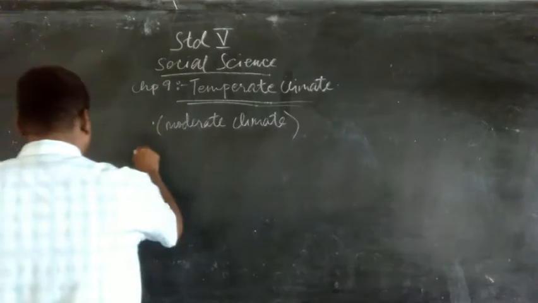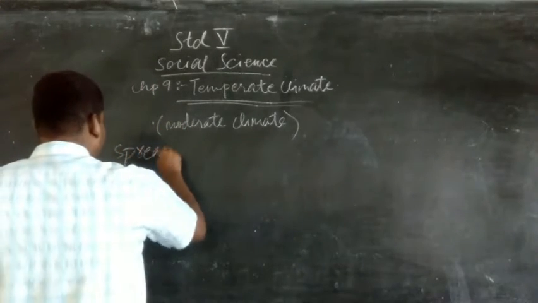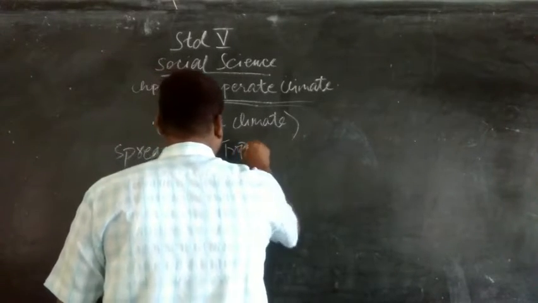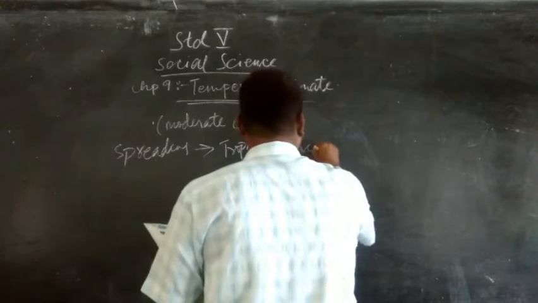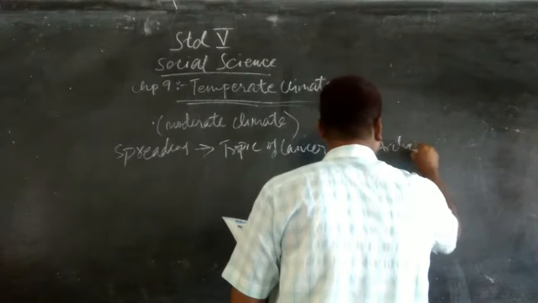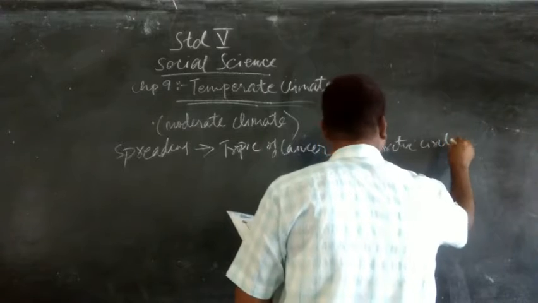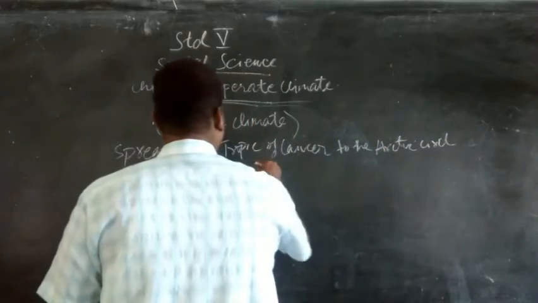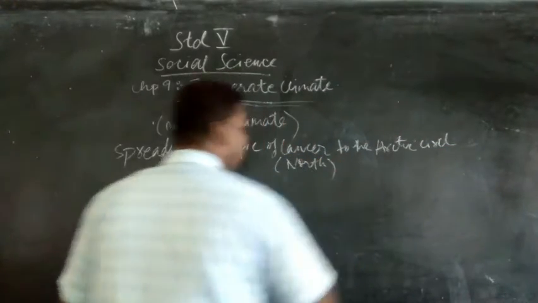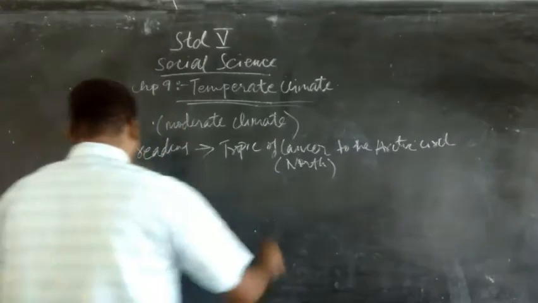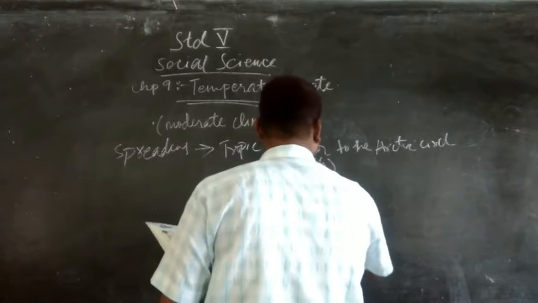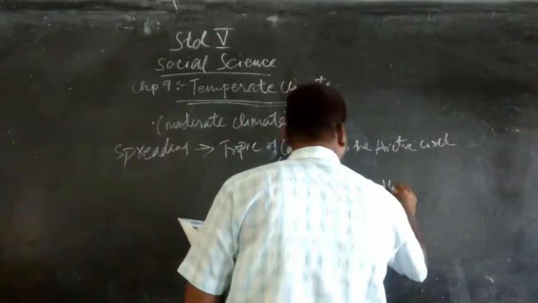So, this particular climate is spreading across most of the continents, where it extends from the Tropic of Cancer to the Arctic Circle in the north, and when it comes to the south, it extends from the Tropic of Capricorn to the Antarctic Circle.